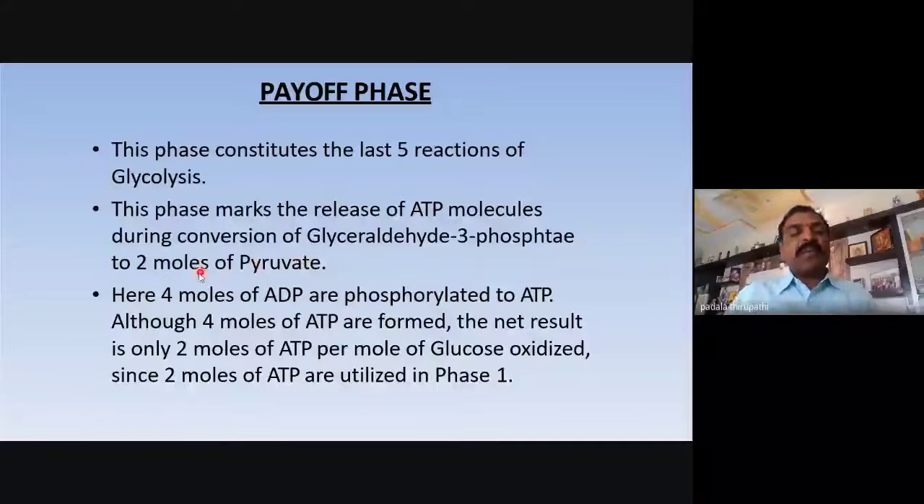2 moles of pyruvate. Here, 4 moles of adenosine diphosphate, ADP, are phosphorylated to ATP. Although 4 moles of ATP are formed, the net result is only 2 moles of ATP per mole of glucose oxidized, since 2 moles of ATP are utilized in phase 1. Where are the 2 moles utilized?